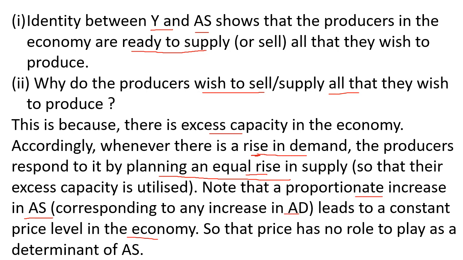Why? Because if demand will increase and supply will also increase, then what will be the effect on price? There is an effect on price only when demand is increasing and supply is not increasing, or when demand is decreasing and supply is increasing.